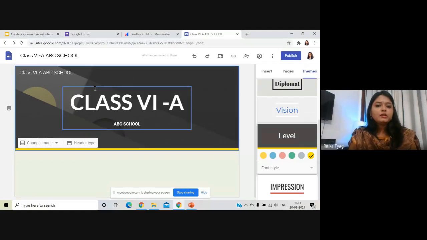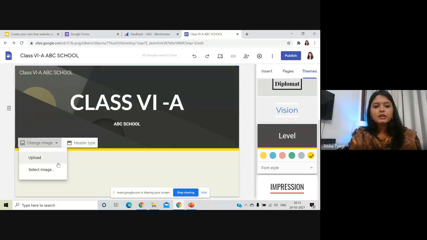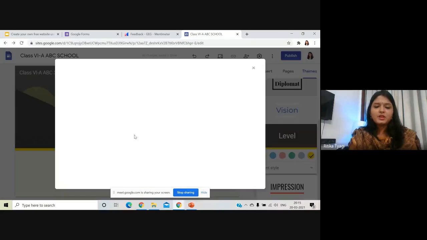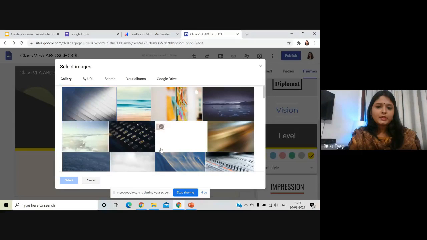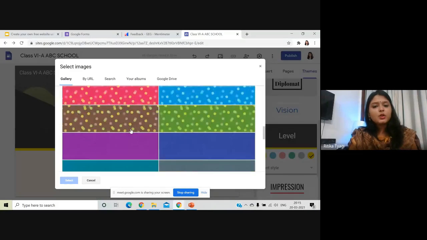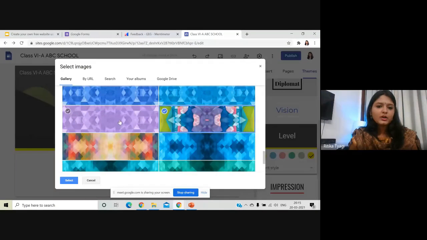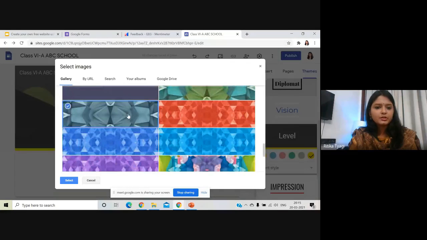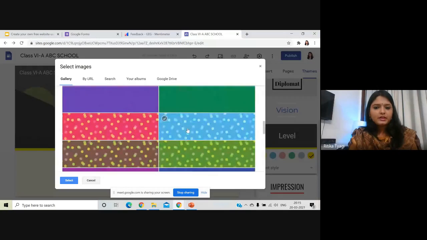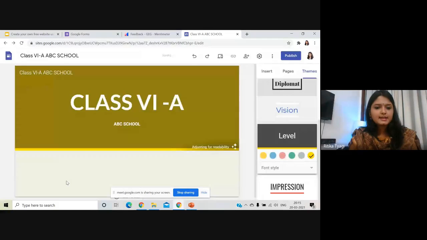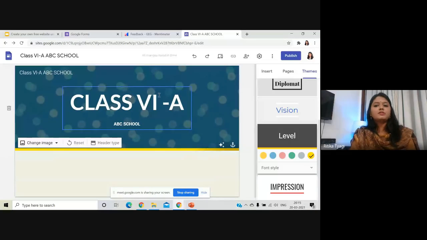Now I want a background to be here. So what I can do is, if you see, here's a change image option on the left side. I can click here and I can go to select image. Now Google gives a lot of options. We can choose any background from here as well. For example, if you want this, or I can go with this one. I just need to click on it and select. So my background is changed.